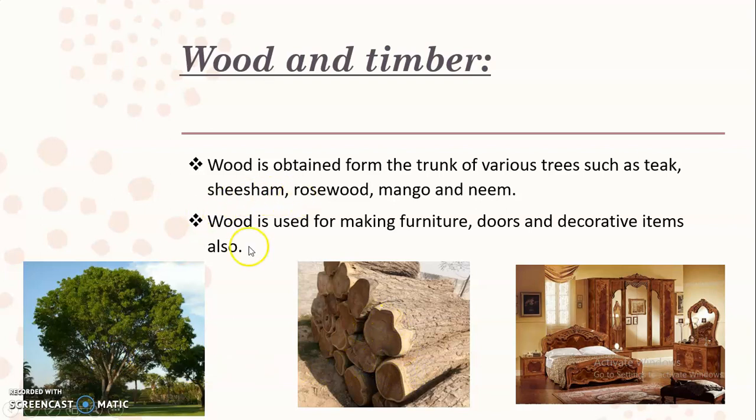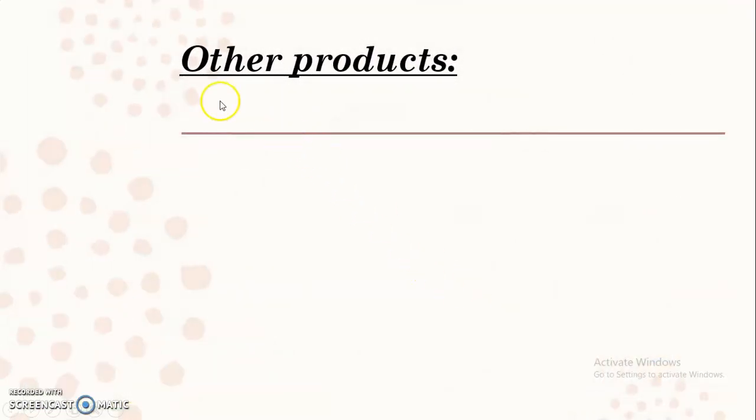The big trees having a thick trunk, for example teak, shisham, rosewood, mango and neem, are suitable for making furniture as their trunk is very thick and strong. They are used to make doors and decorative items also. So let's move ahead and see some other products which are useful for us and are provided by the plants.